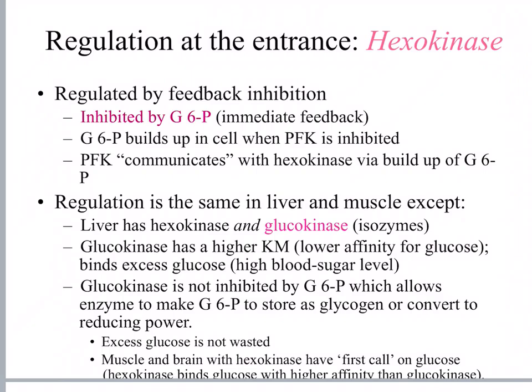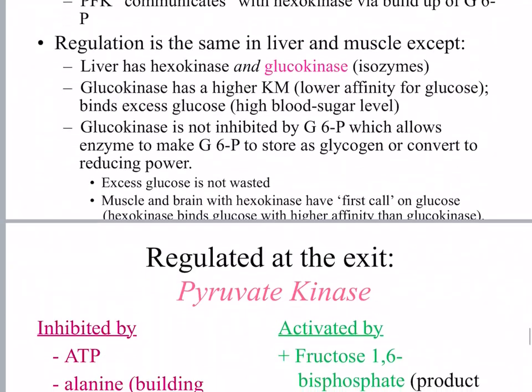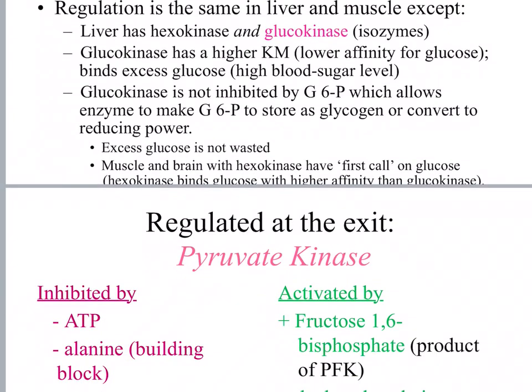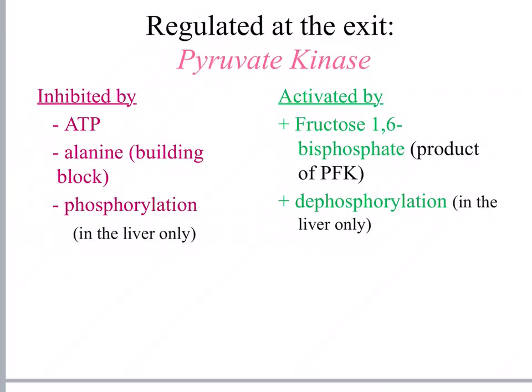So all of this slide is basically a review of what we've already talked about. Hexokinase is inhibited by glucose 6-phosphate in muscle cells, in liver cells. There's also glucokinase, which is an isoenzyme. Higher Km for glucokinase means it needs a higher amount of glucose before it will catalyze the reaction. So finish reading that slide and then we'll go on to the next.